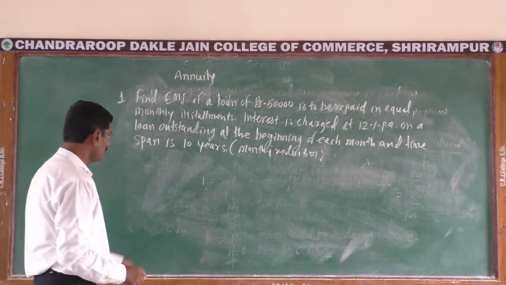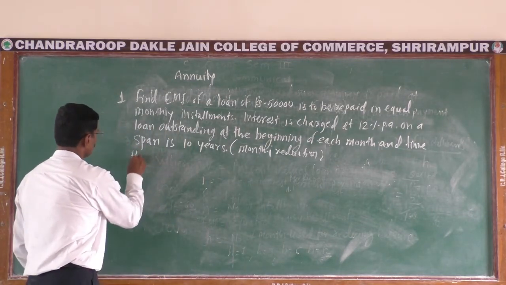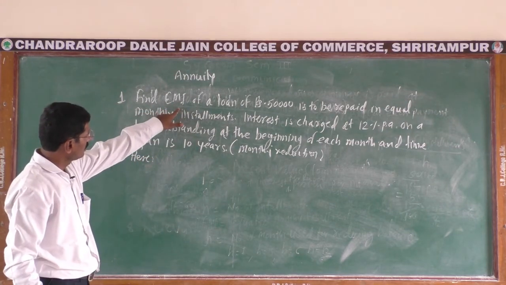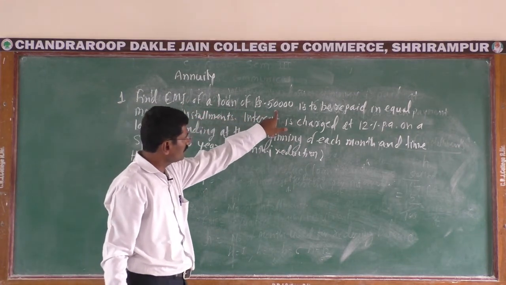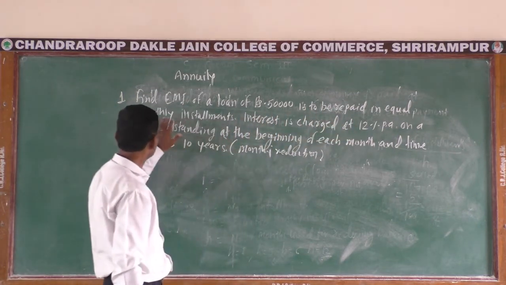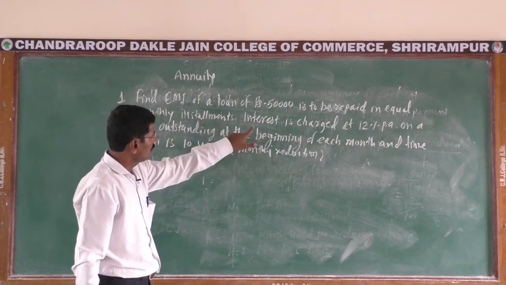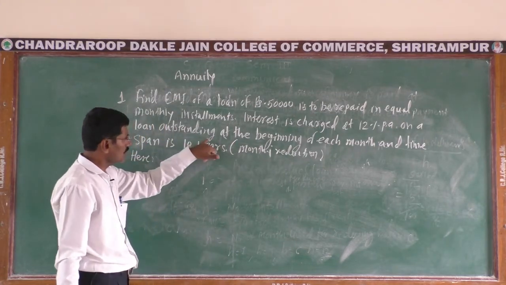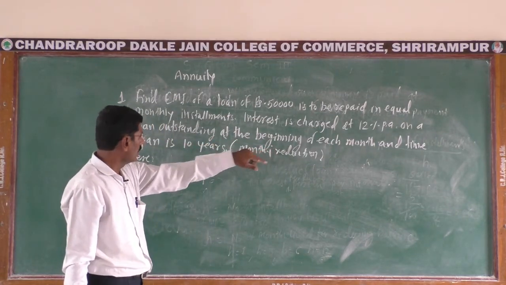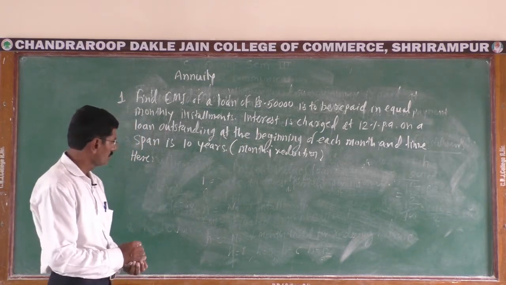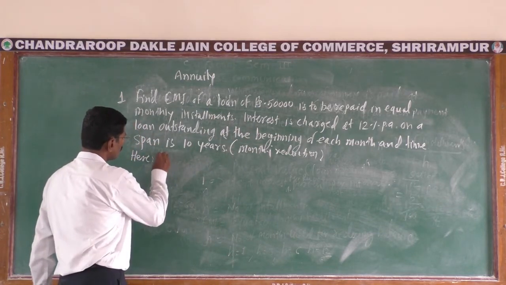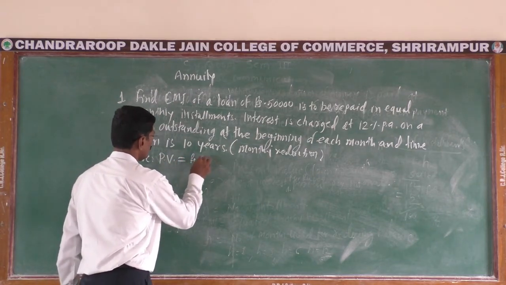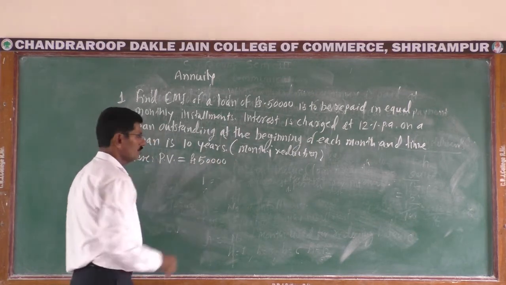In this example, we have given here: Find EMI of a loan of rupees 50,000 to be repaid in equal monthly installments. Interest is charged at 12% per annum on a loan outstanding at the beginning of each month, and the time span is 10 years. Here we have given the loan amount, that is, present value of loan is equal to 50,000.